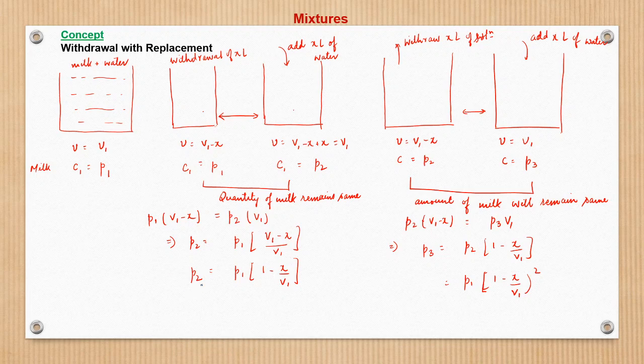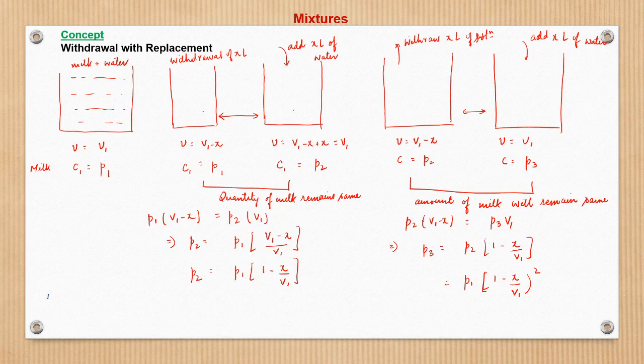So the concentration of the quantity which is not being replaced, which is not being added, will be nothing but the initial concentration into 1 minus the amount of water which is being added, that is X upon V1. If the same process is applied two times, this becomes P1 into 1 minus X upon V1 square. If the same process of withdrawal along with replacement had happened three times, it would have been P1 into 1 minus X upon V1 raised to power 3.